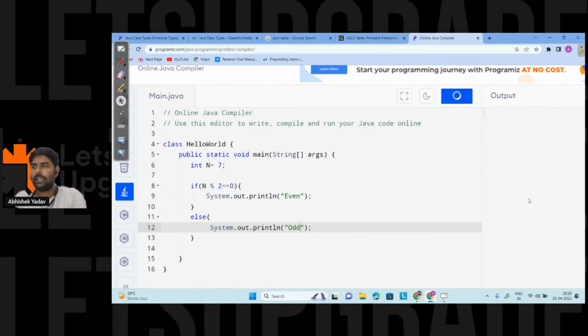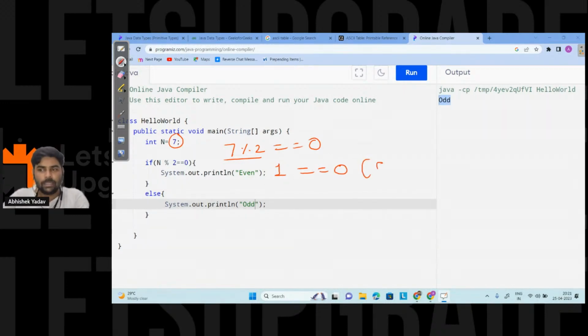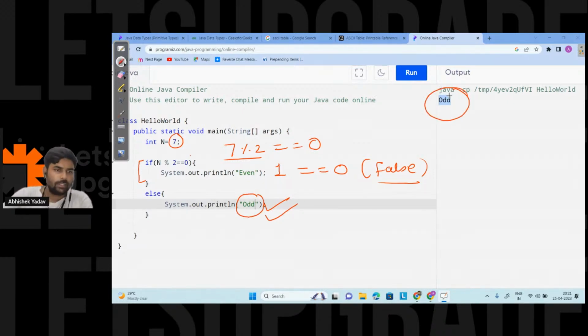Till that time I'm executing the code. Here you can see I'm getting odd. Why am I getting odd? Let me run the code. So here I have 7. 7 modulo 2 is equal to 0? 7 modulo 2 will give the remainder as 1. 1 is equal to 0? That means the left hand side is not equal to the right hand side, so this condition is false. If this condition is false, I will skip this part of the code and execute this other part, that is, odd will get printed on the output screen. Everyone is clear?